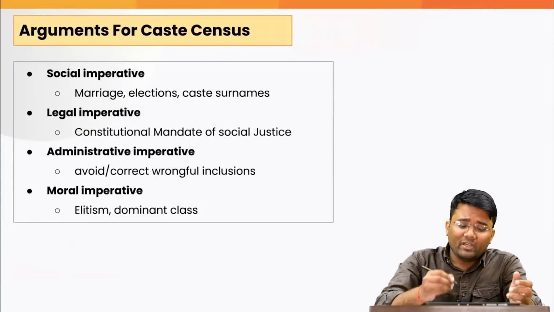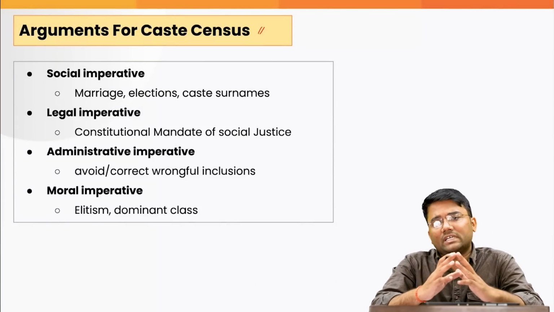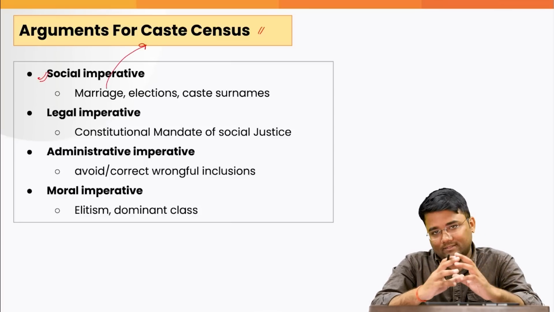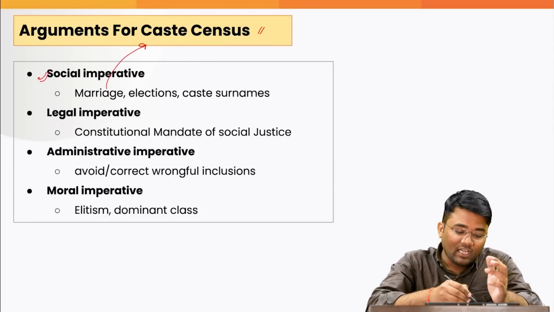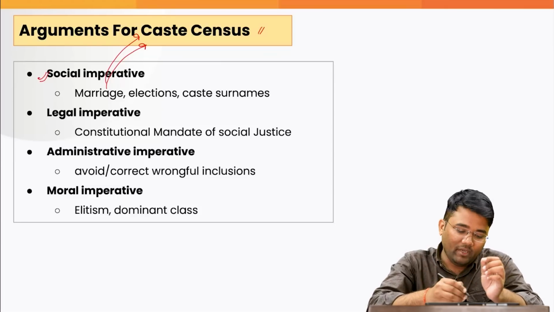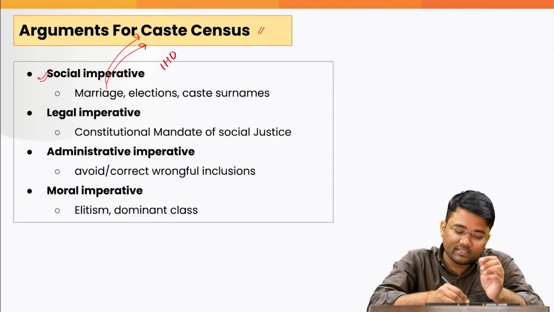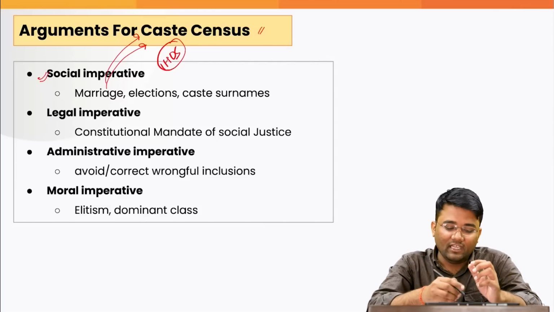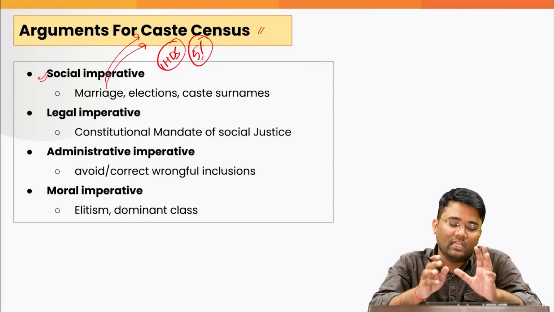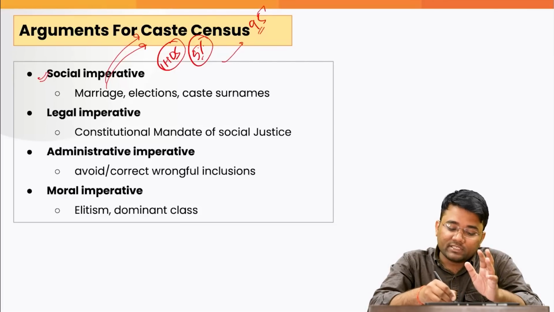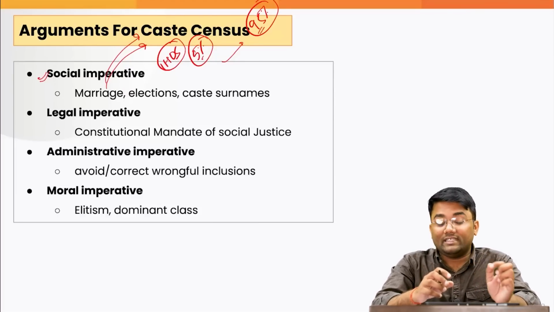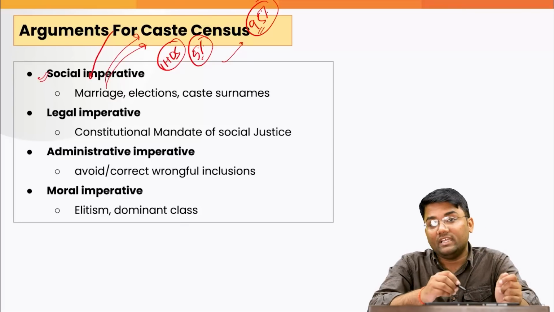So what are the arguments for the caste census, whether we should go for the caste census or not? The first important one is the social imperative. If you talk about marriages, caste is still playing a huge role. As per the Indian Human Development Survey, or IHDS, less than 5% of marriages are intercaste marriages. More than 95% of the marriages are same-caste marriages. So that emphasizes that caste is again playing a huge role in marriages.